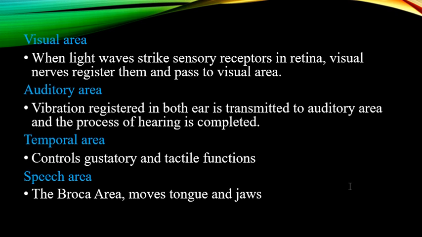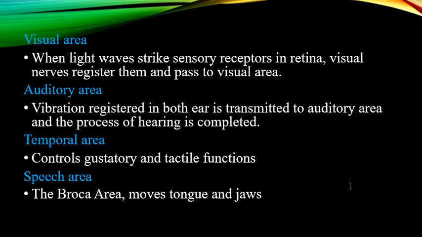Okay. The temporal area of the forebrain controls the gustatory and tactile functions. The nerve fibers in the nose and tongue carry messages to the temporal lobe, and thus the individual is able to distinguish between different tastes and smells. So the temporal area is involved in taste and smell functioning.